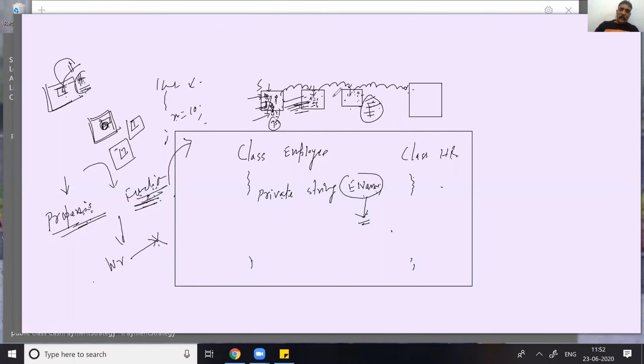Do one thing, fix a time tomorrow at 12:30 for this candidate. I will take an interview first. I will check the knowledge. If it is good, give an offer letter, or go for calling the second round.